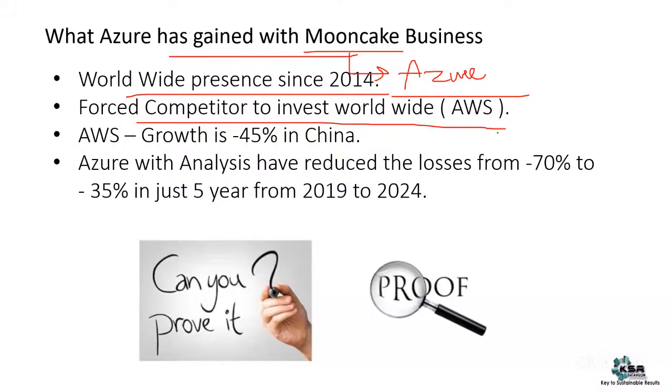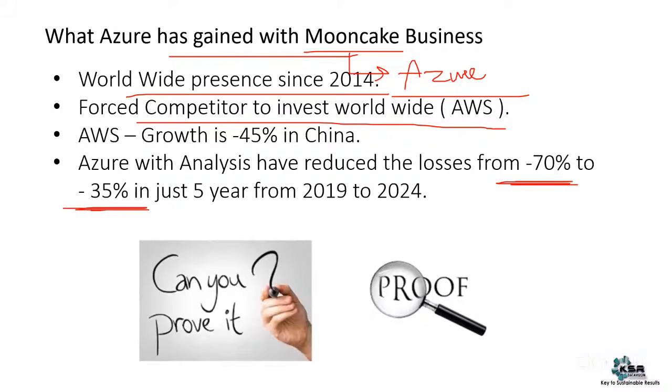geography. And if you compare, see, Azure losses are 35%. Somewhere around 23 or 24, it was minus 35. But when it started its business, it was minus 70. From minus 70 to minus 35, it has almost halved, right? It has reduced its losses to half the size.